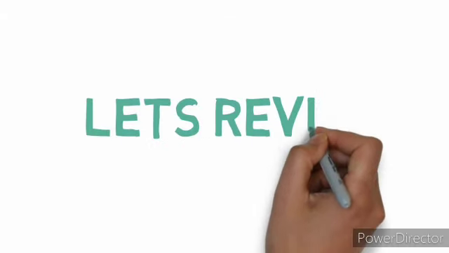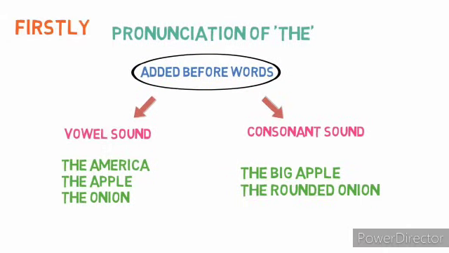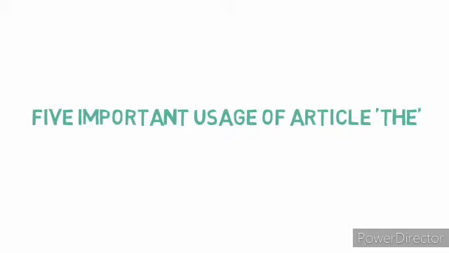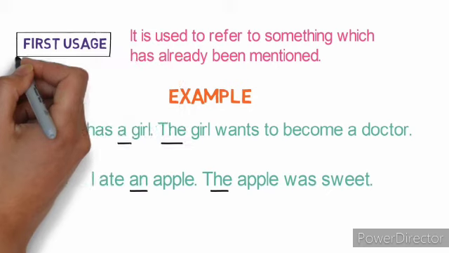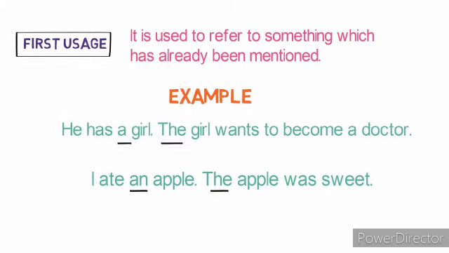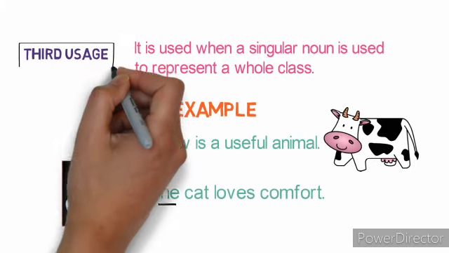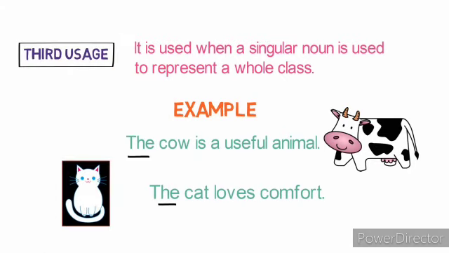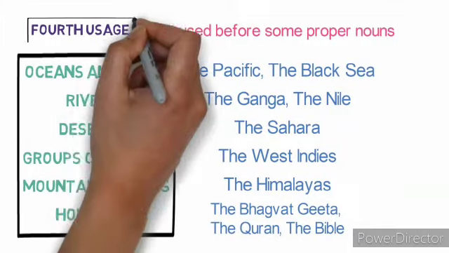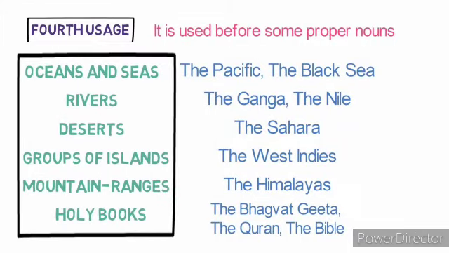Okay students, I think all the uses of the are clear to you and let's quickly revise what we have learnt in this video. Firstly, we have learnt about the pronunciation of the. It varies for the various uses. Next we have learned 5 important uses of the article. The first use is that it is used to refer to something which was already mentioned, and the second use, it is used when we talk about a particular person or thing, and the third use, it is used when a singular noun is used to represent a whole class, and the fourth is it is used before some proper nouns.